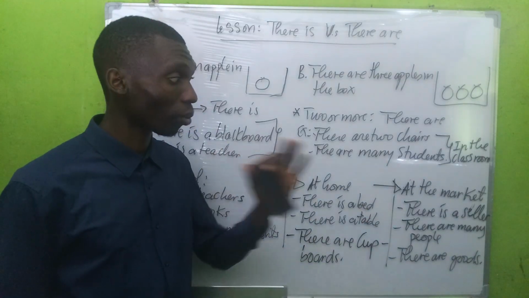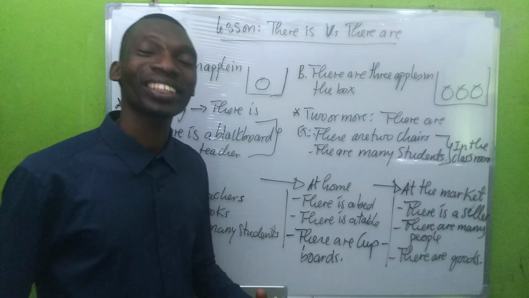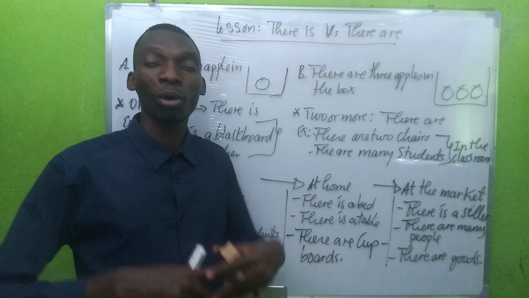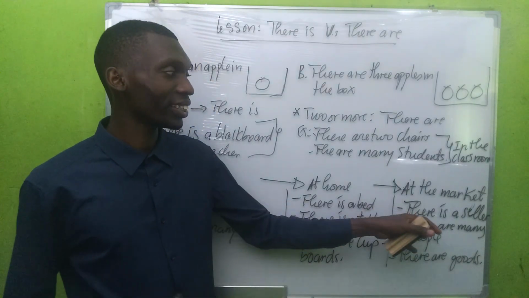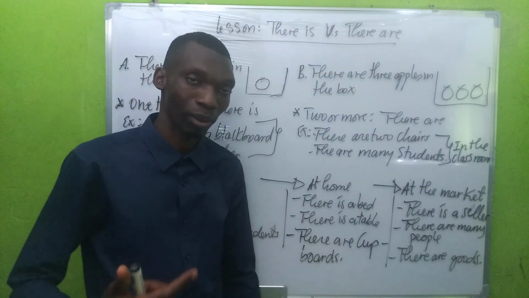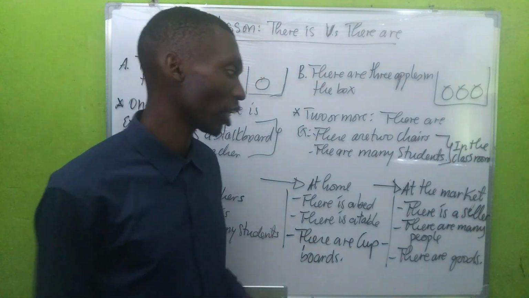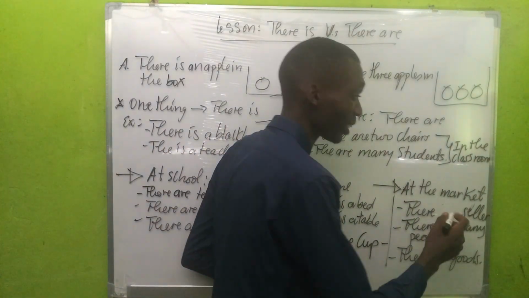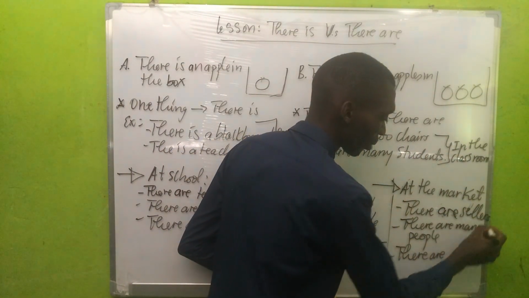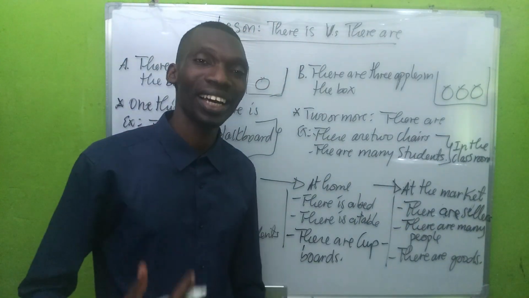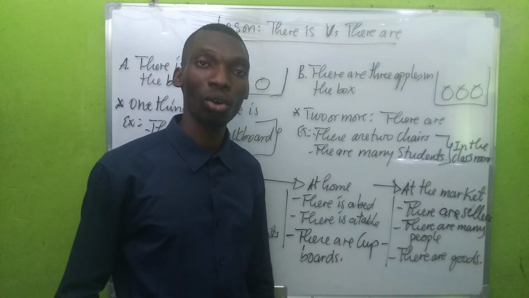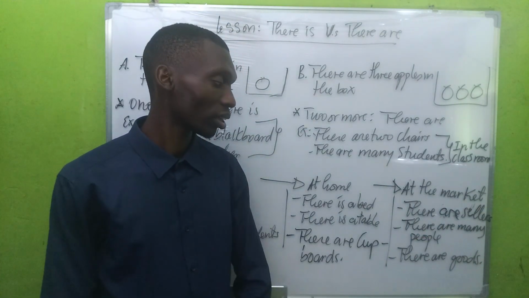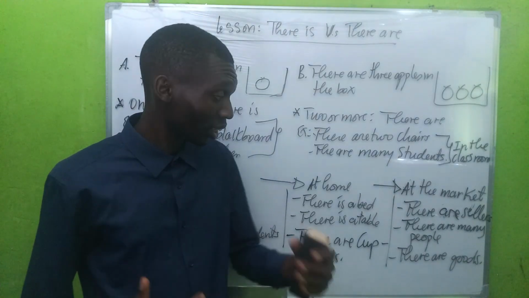So if you go to the market, you find many people there. If you go to the market you find sellers, many people. So in English you say: there is a seller at the market. When there are many, you say there are sellers at the market. There are sellers. So at the market there are many people, and there are goods.